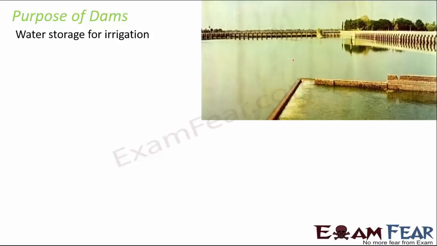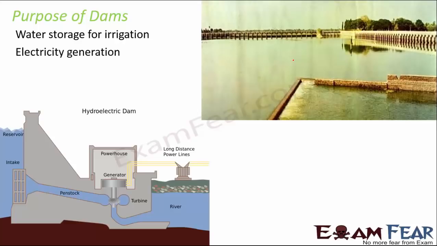So there is a purpose that we have dams. So why do we have dams? So that we can store water for irrigation, because we do not get rainfall throughout the year, but we need water for agriculture. So for that purpose, we store water in dams. So that's the positive side of dams. At the same time, these dams can also help in electricity generation. That is, we can harness the energy of flowing water and convert it into electricity. So that's a very nice way of utilizing the dams.